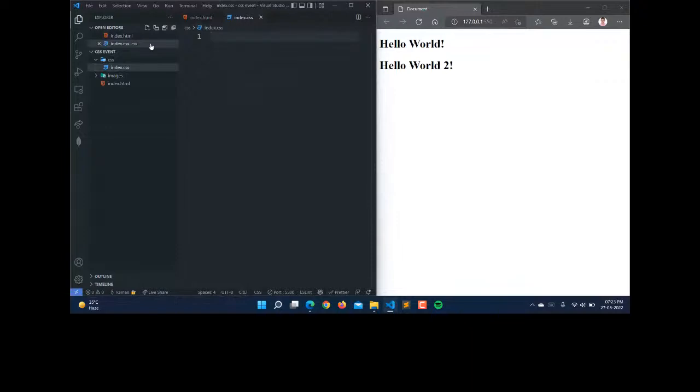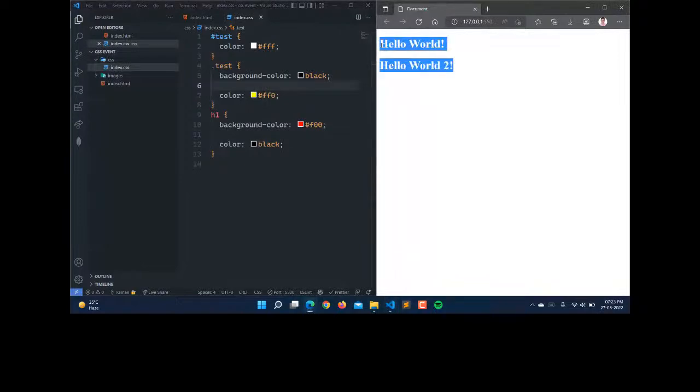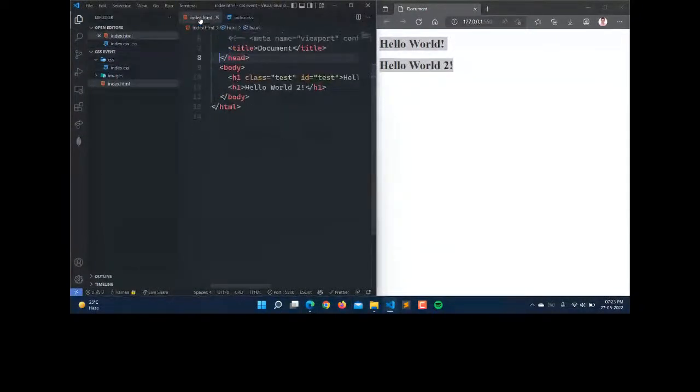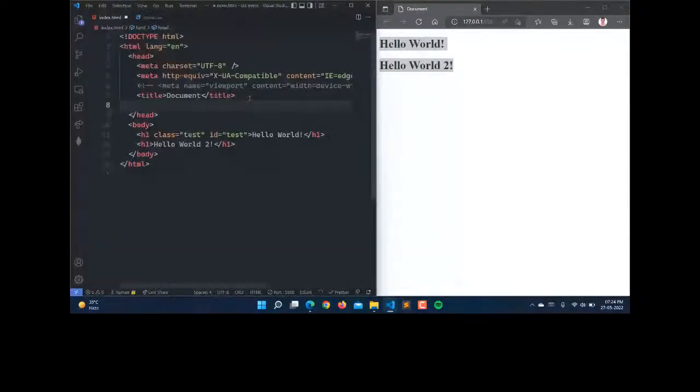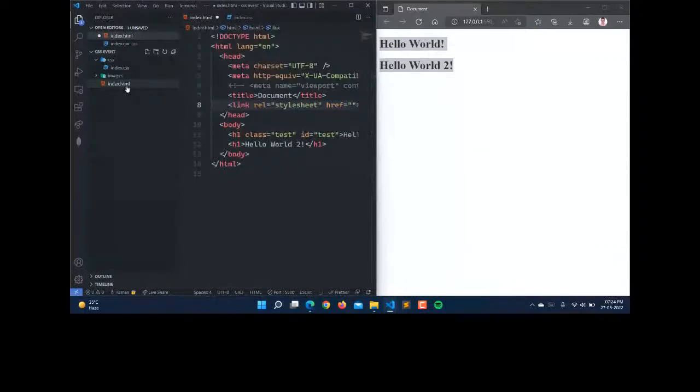And here I'm writing the same code. Just saving this. Now you can see that the output is not changing. Why is it not changing? Because we haven't linked our external CSS with our HTML here. So what I'm going to do is use a link tag here, and the relation will be stylesheet. And here I'm going to add the href. As you can see in our folder structure, index.html is under the root folder, but index.css is under the CSS folder.